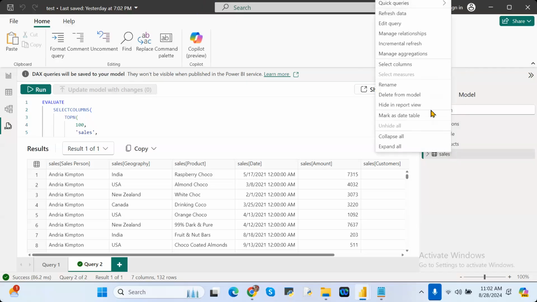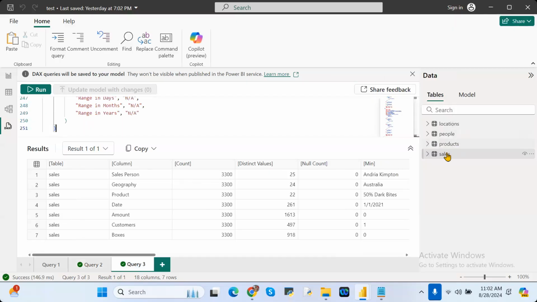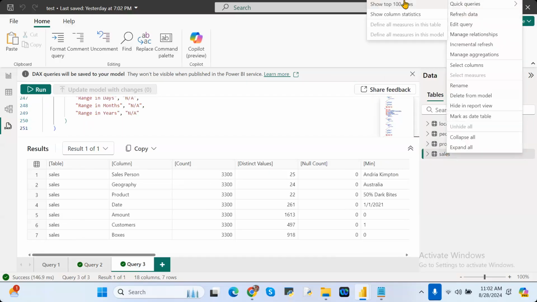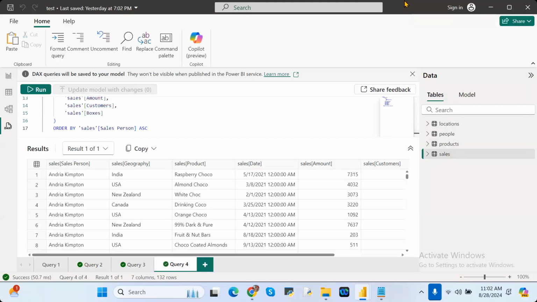If you right click on this particular one and go to quick queries, it always shows the top 100 only. After clicking on top 100, immediately the top 100 records of that table are shown. Then in the DAX query, this is the DAX query created automatically. You see the beauty of this. Whenever I want to display the top 100 records, Power BI's artificial intelligence creates this DAX function automatically. Did I write anything?